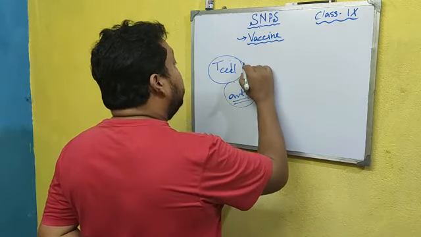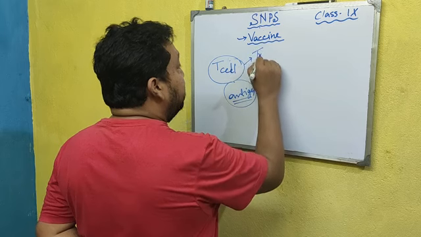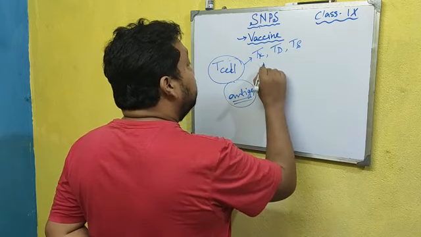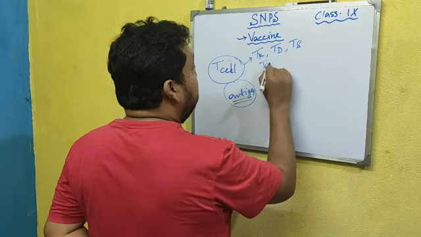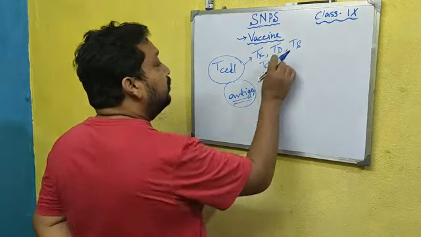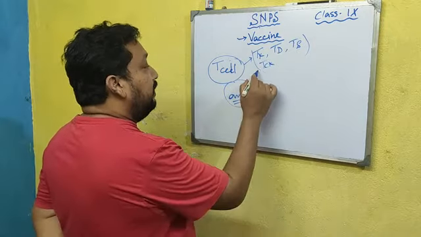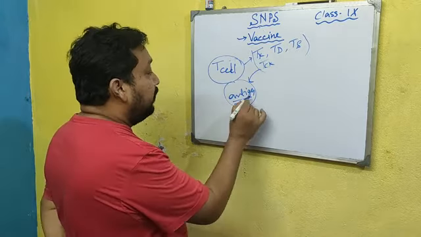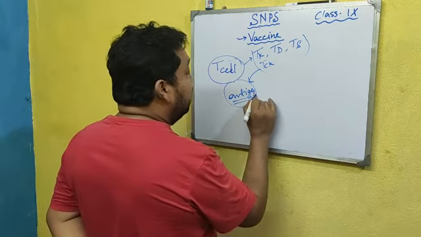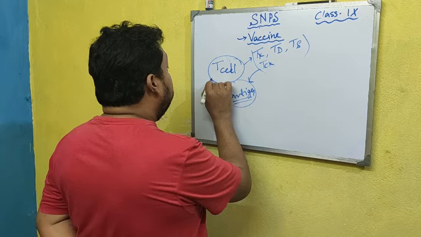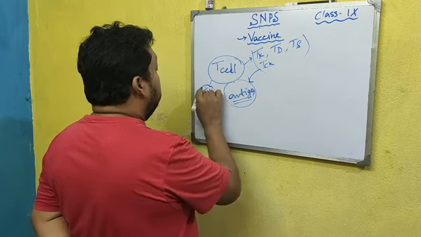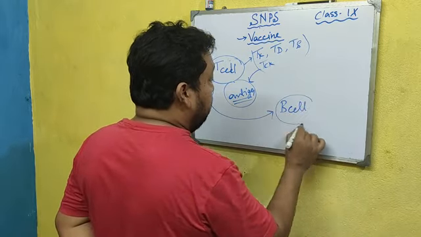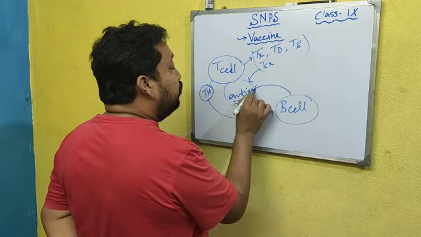Then the T lymphocyte cell differentiates into TK cell, TD cell, TS cell, TC cell, different types of T cells, and these T cells help to kill the antigen. If they fail, then the TH cell reports to the B cell, and the B cell differentiates to produce antibody.